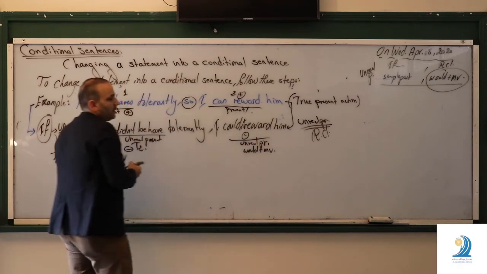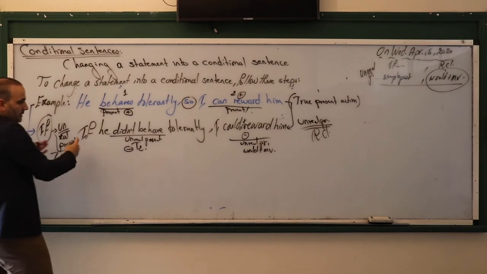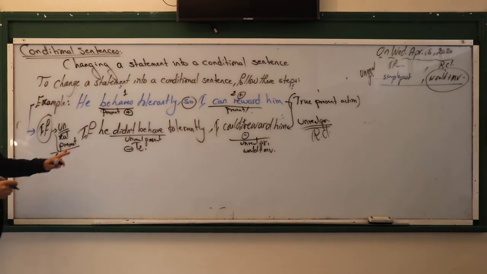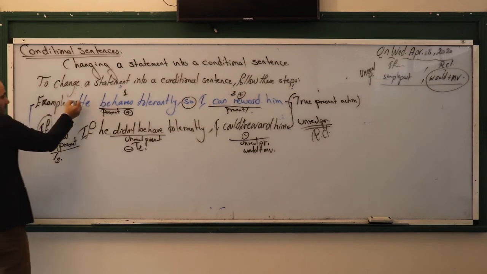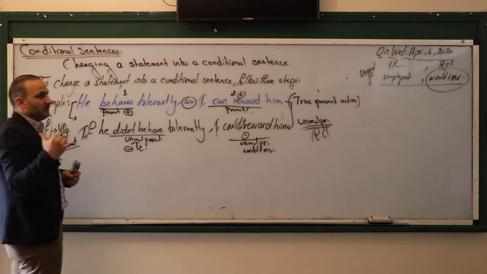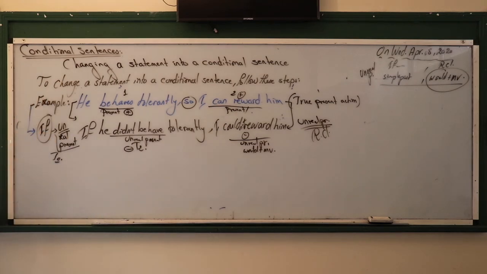Positive, it should become negative. So it's type 2. Simple past and would plus main verb. That's type 2. This statement changed to be as type 2. Clear? So that's really, we did it with past perfect and also with simple present, with the unreal present, the type 2.